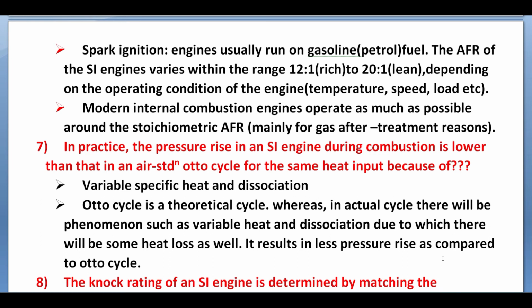Theoretical air will always be 14.7:1, but in the rich case it is 12 only, 12:1. So it's rich, and lean should be more than theoretical air, that is 20:1. So it's lean. This depends on the operating condition of the engine, it means temperature,